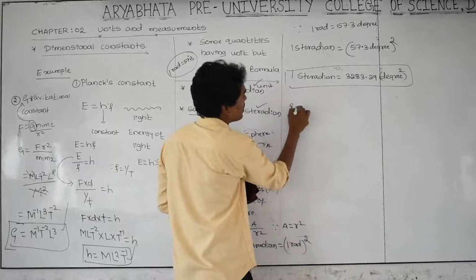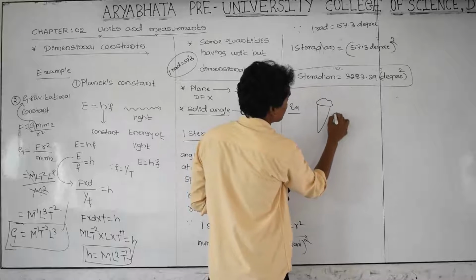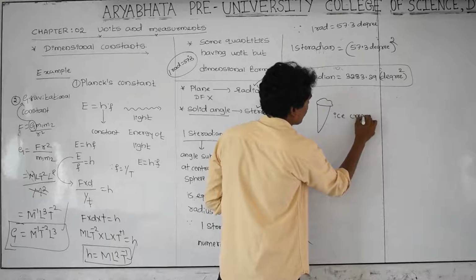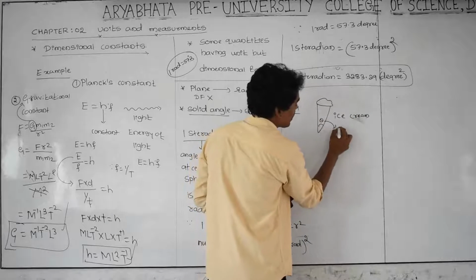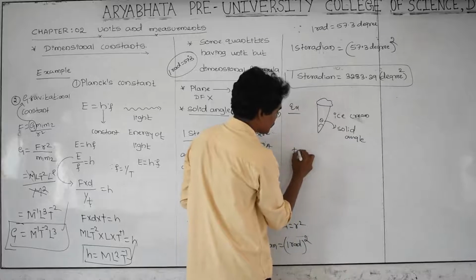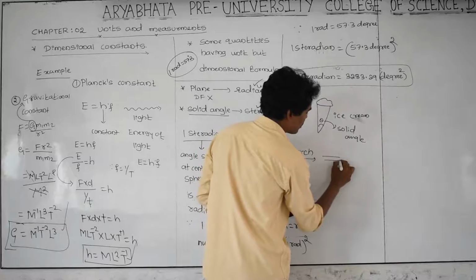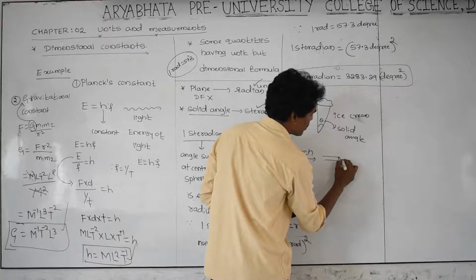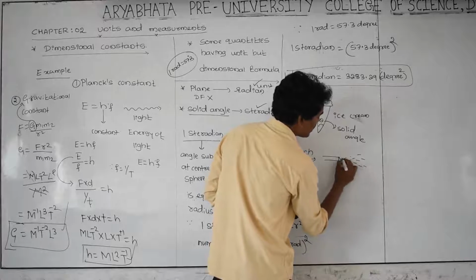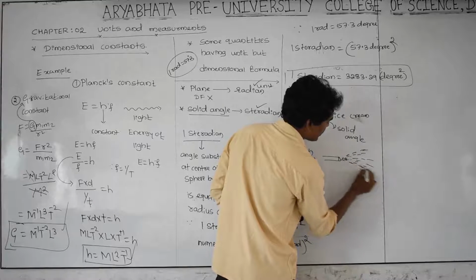For example, ice cream. This angle is called a solid angle. Or this is a torch. From the torch, the light is moving like this. The light is propagating.